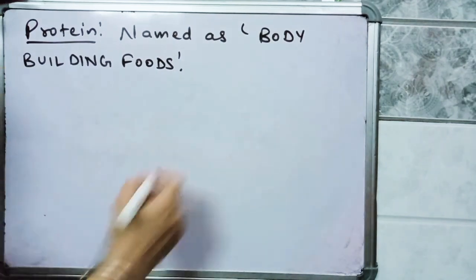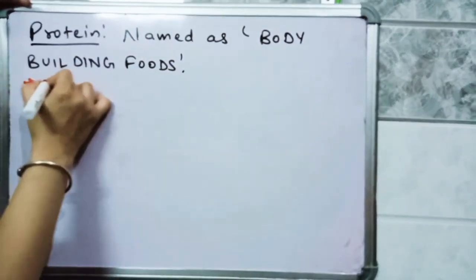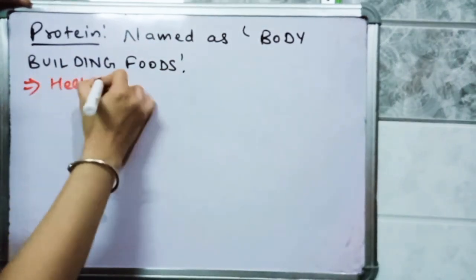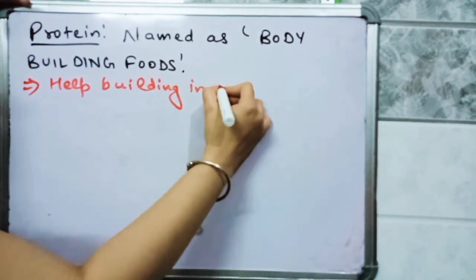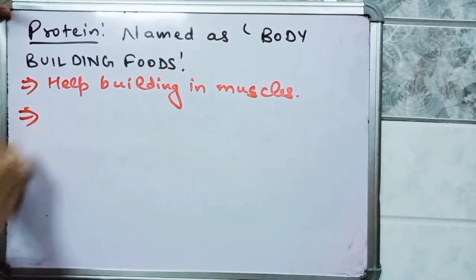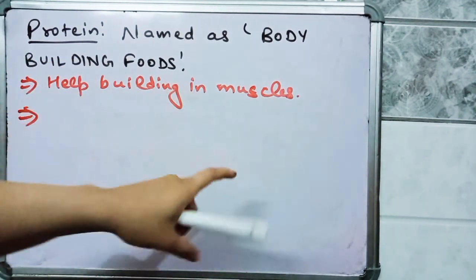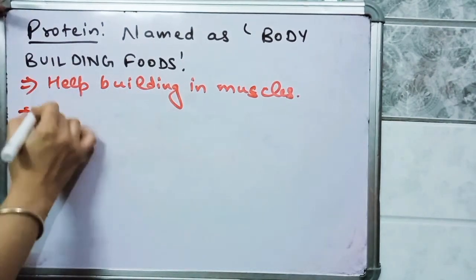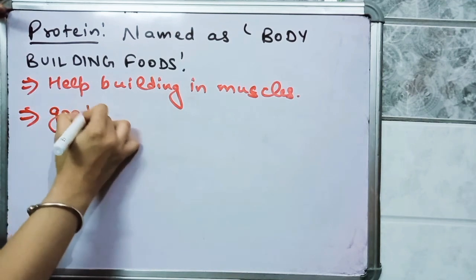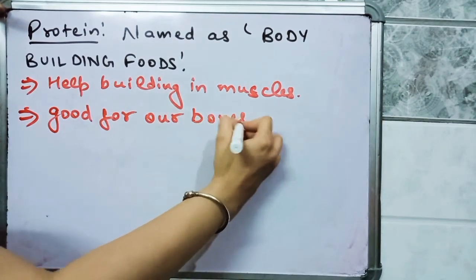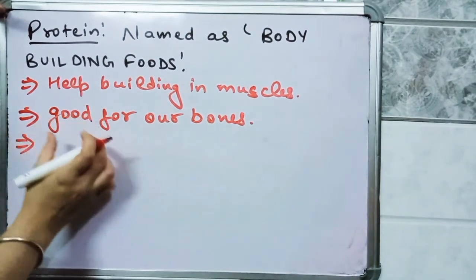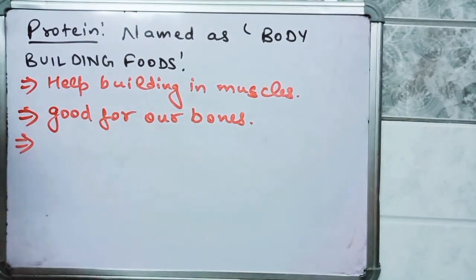Because protein helps in building our muscles. It helps in building muscles, and proteins are good for our bones also. It is helpful in maintaining healthy bones.